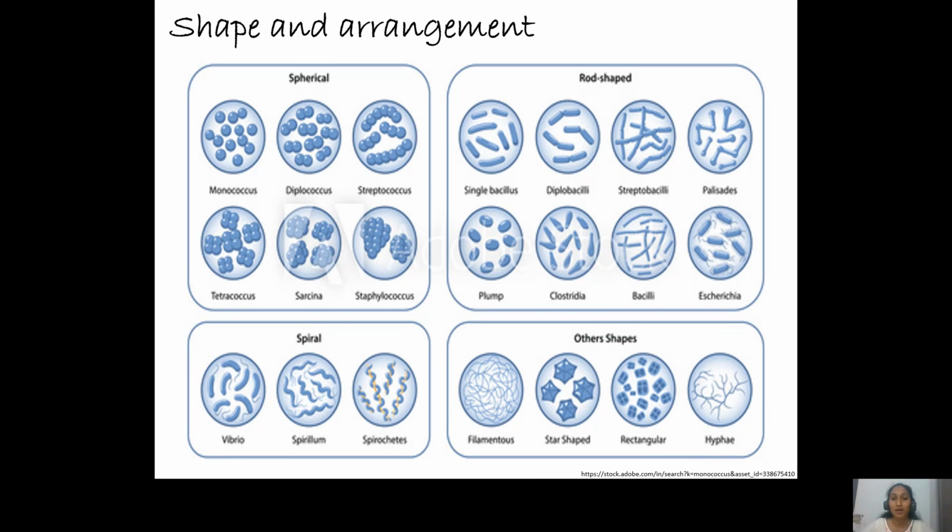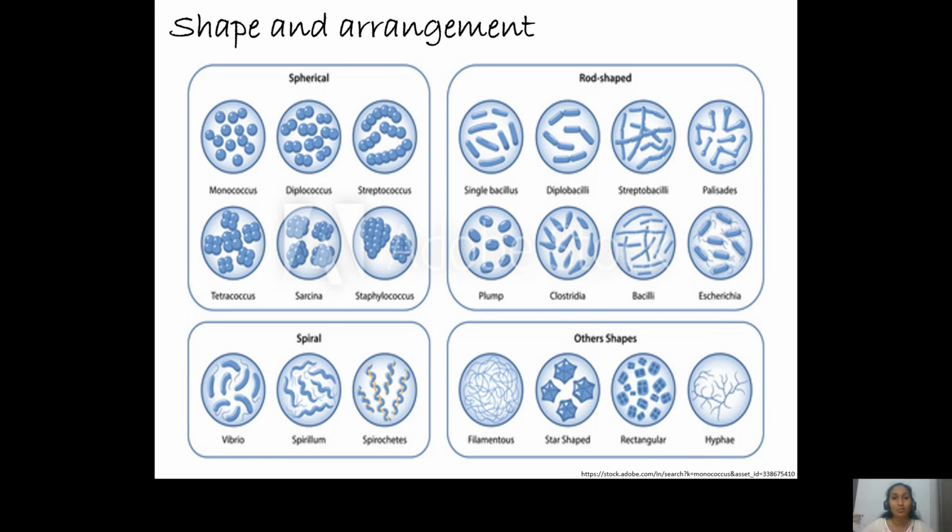When we talk about rod-shaped bacteria, as I told you, they are called bacillus. These bacilli also occur as monobacillus, that is a single bacillus, diplobacillus, that is two bacilli arranged side by side, and streptobacillus, where 2 or 3 bacilli are arranged one beside the other.